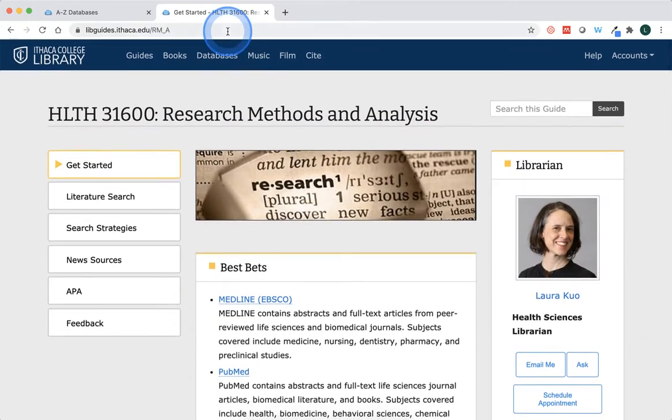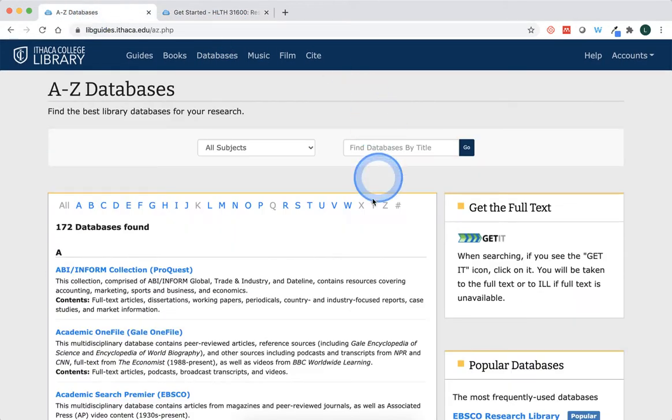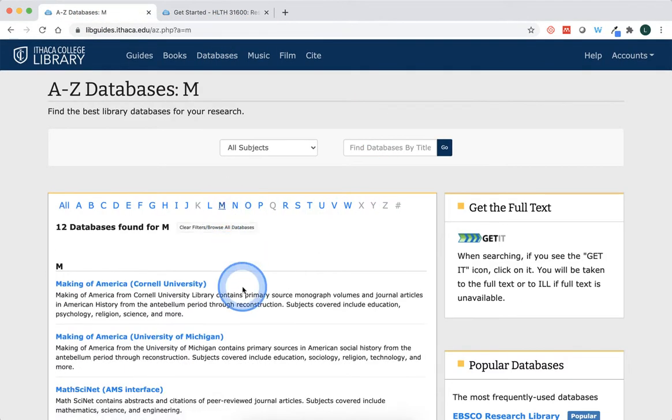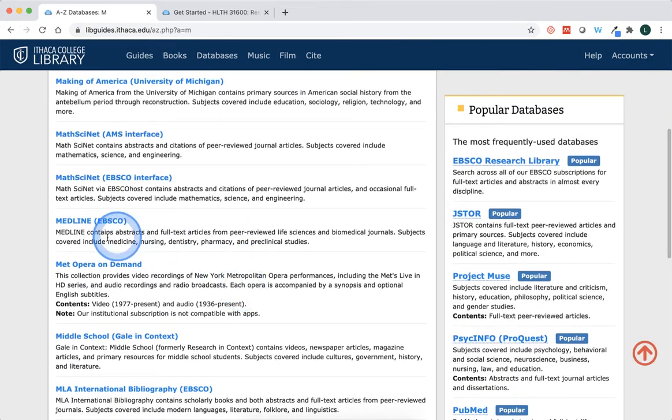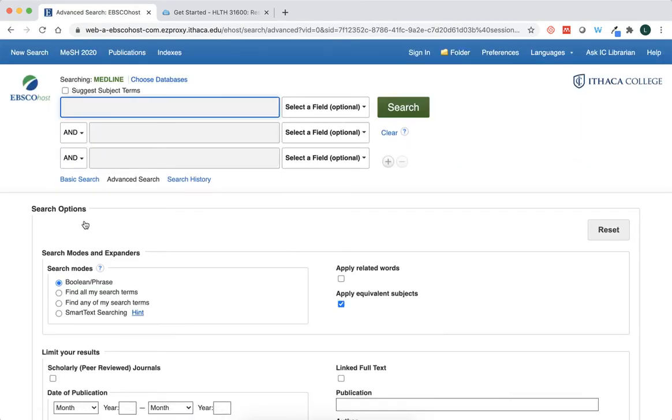So anyway, going back over to this tab here, let's go into Medline. That was a database I went over today. It's a very large database. It's the same as PubMed, PubMed being the public or free version of Medline. So if you recall, I had done some research on the opioid epidemic.